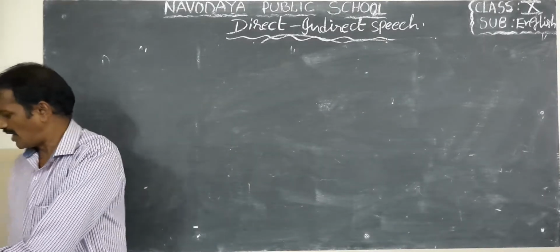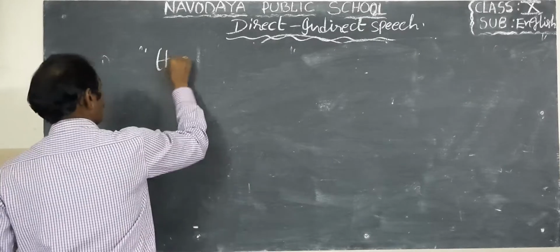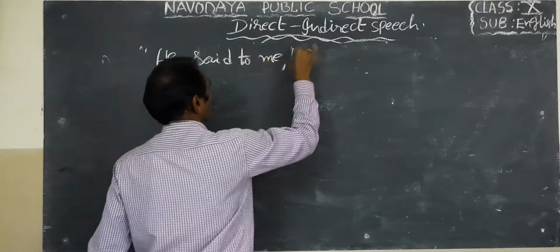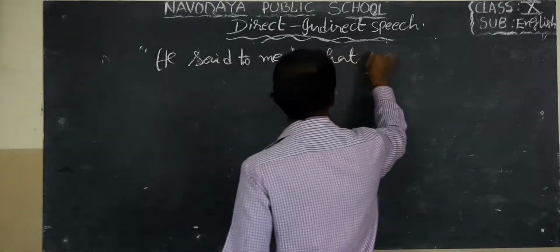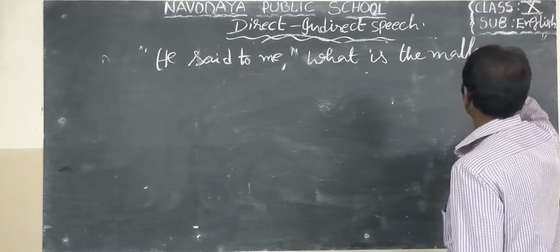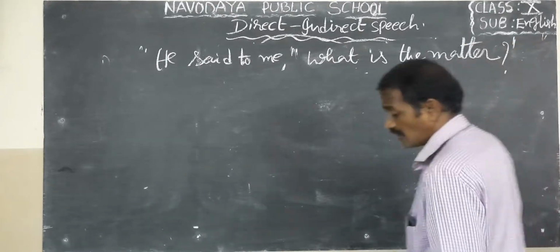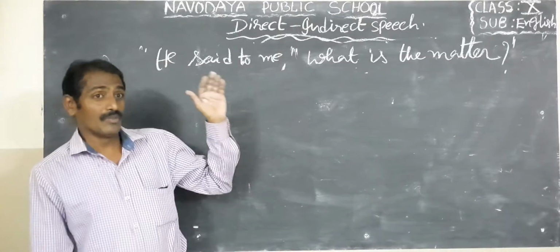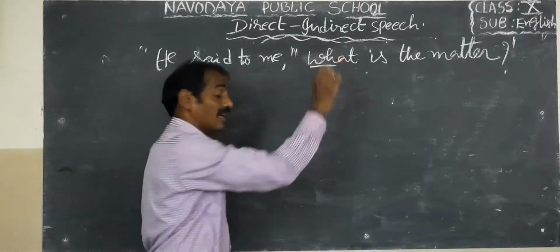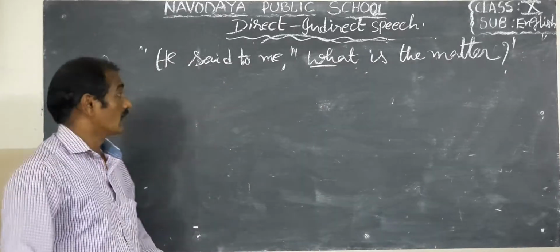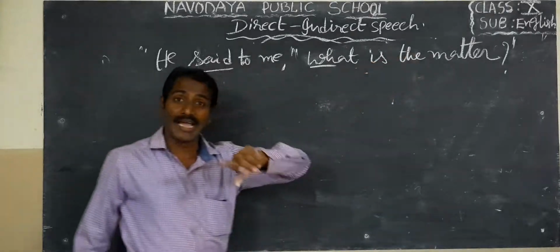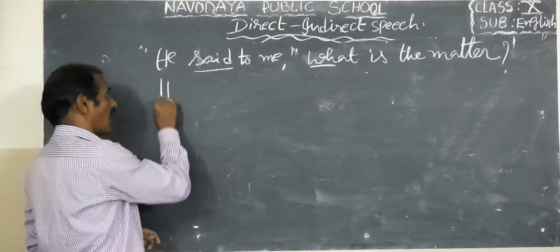He said to me, what is the matter? For example, here: He said to me, what is the matter? So here, children, in the very beginning questions begin with the helping word, but here it is a question word, that is a WH form. So said to became asked, because it is a question. So he asked